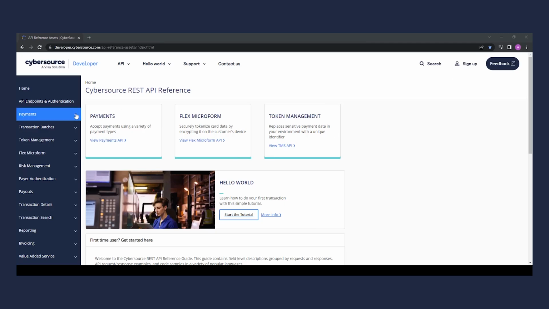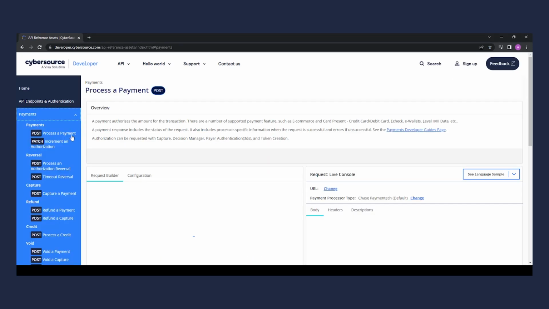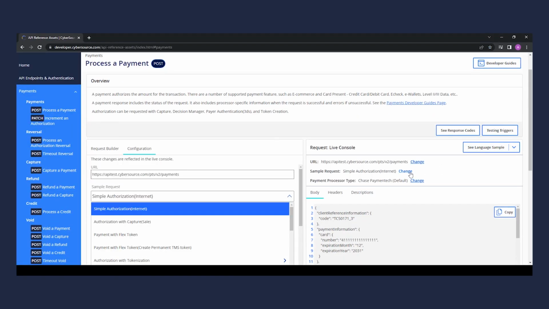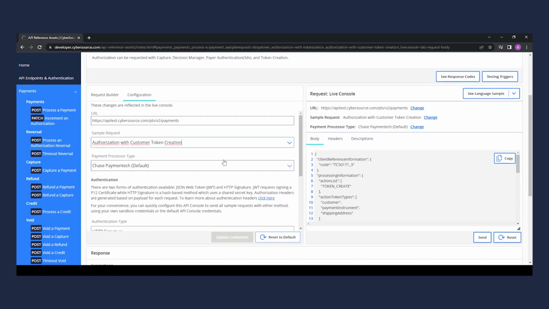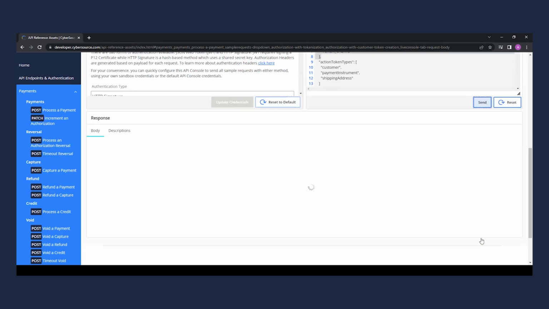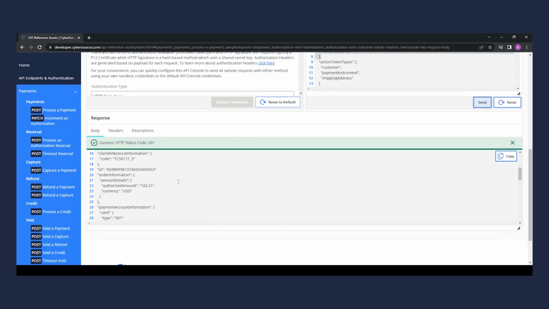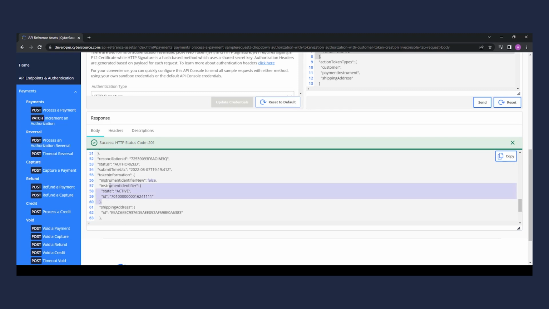In order to create a credit card token and make an authorization using a REST API call, we will need to make a POST request to the payments v2 payment endpoint, adding the token create string to the action list array from the processing information object. The call will return token data in the token information object present in the response set.